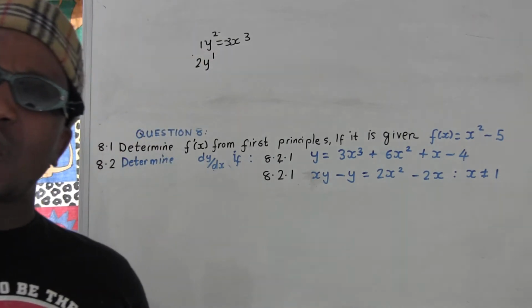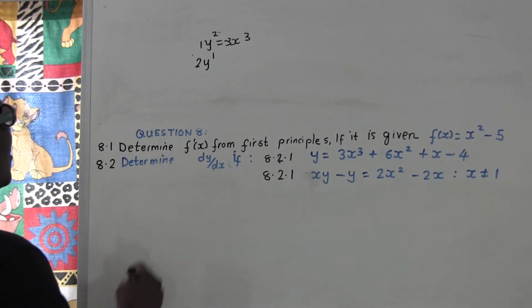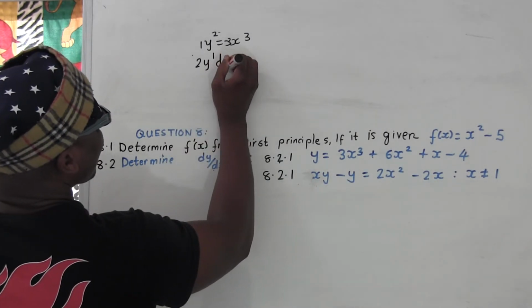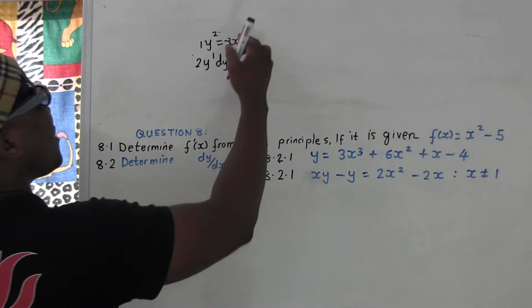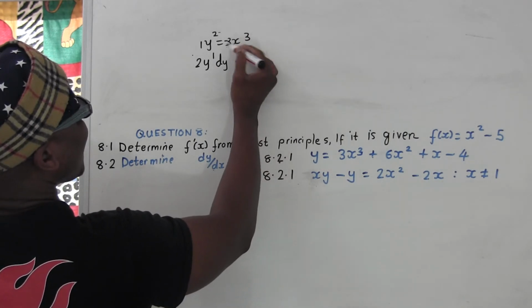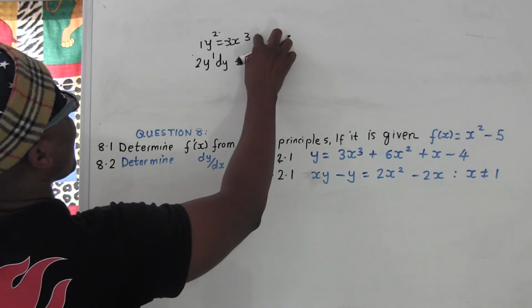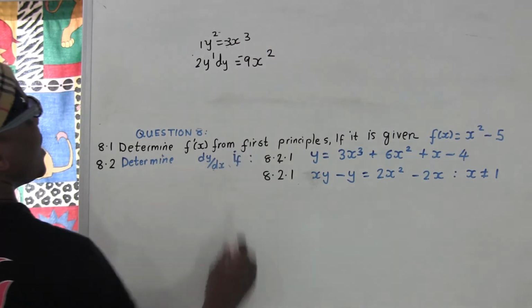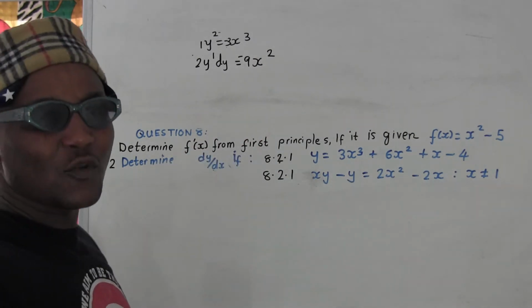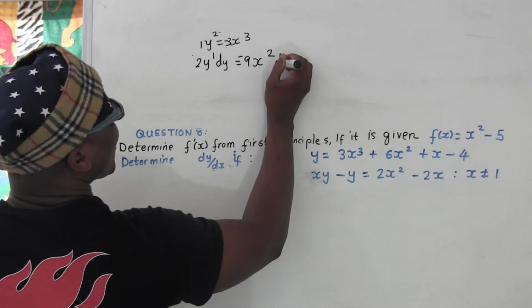So what did you differentiate here? You differentiated y, so you must give it respect. Every time you differentiate, you must give respect. Which respect? y, so you must say dy. Now we do the same game. Take the power, which is 3, the exponent. 3 times negative 3 equal to negative 9. You drop your x, take the power minus 1. 3 minus 1 equal to 2. What did you differentiate here? You differentiated x, so you must give respect, which means you say dx.